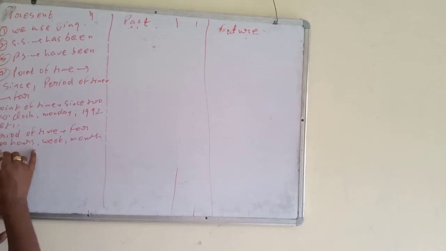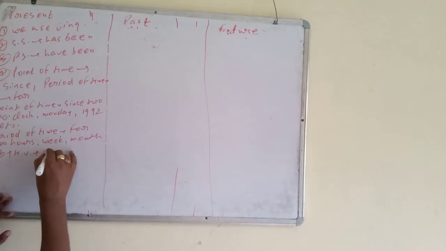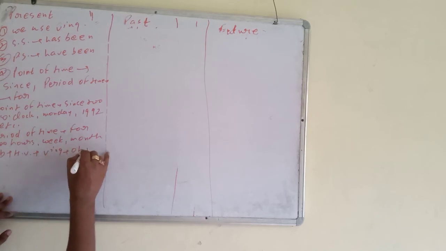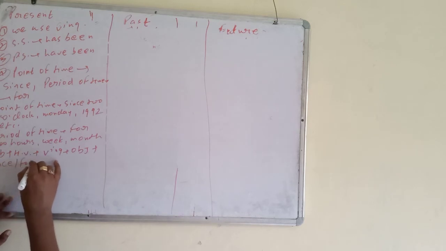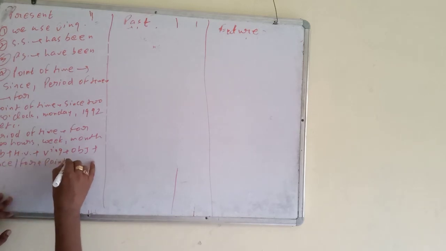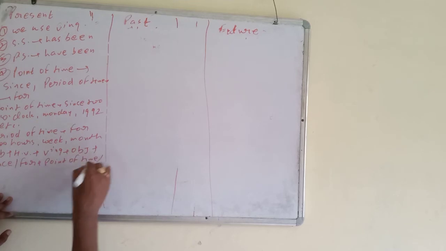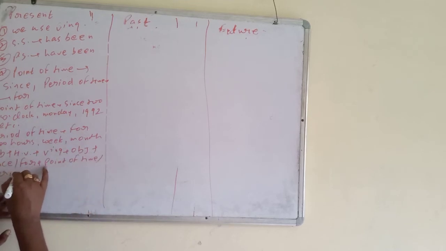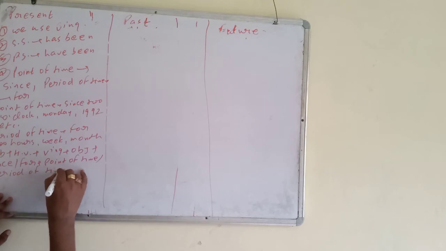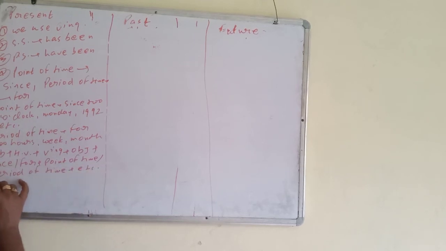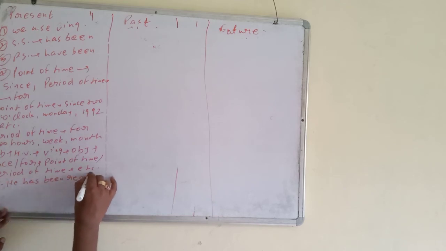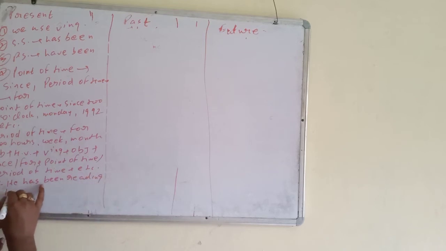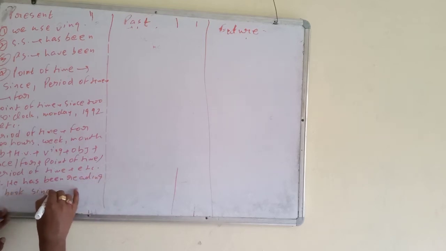Rule: subject, helping verb, ing form of the verb, object plus since or for, then point of time or period of time. Okay, etc. Example: he had been reading a book since 2 o'clock.